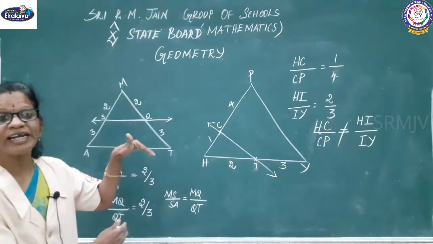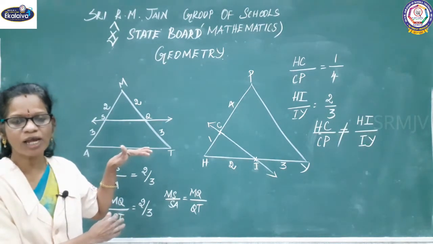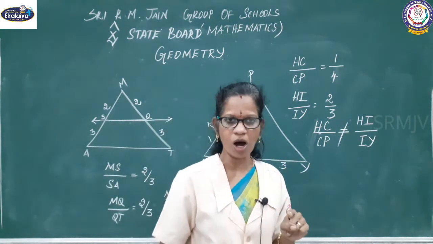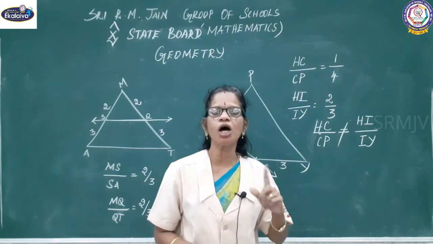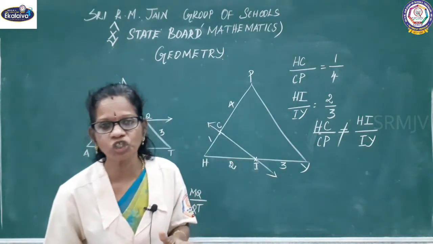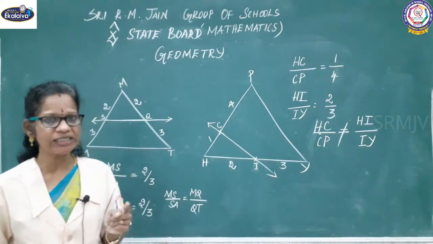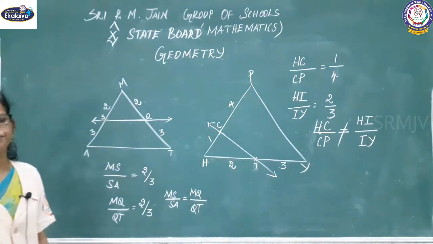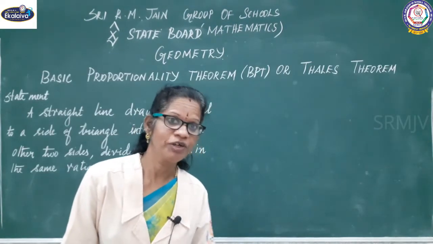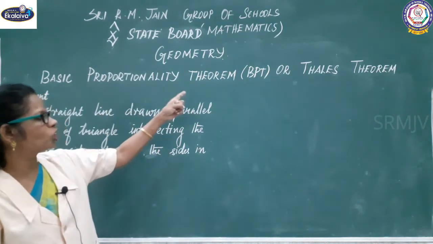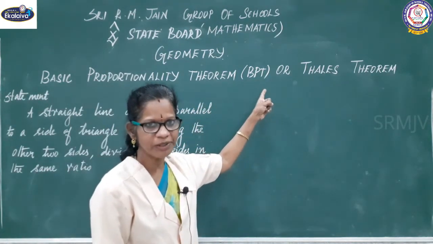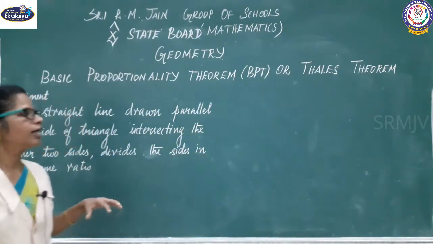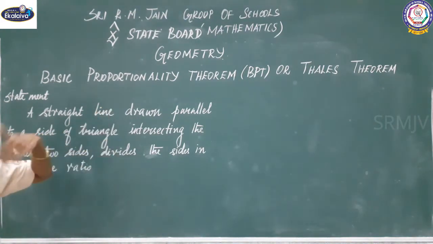Now we are going to write a statement. This we are going to learn as a theorem, right? That theorem we call Thales theorem or basic proportionality theorem. Got it, children? I said we are going to discuss today the basic proportionality theorem, or BPT, or the Thales theorem. The mathematician found it, right? For that I gave an introduction earlier.